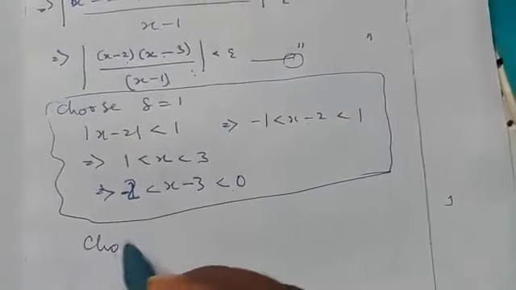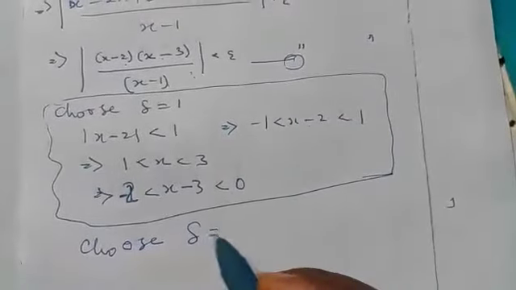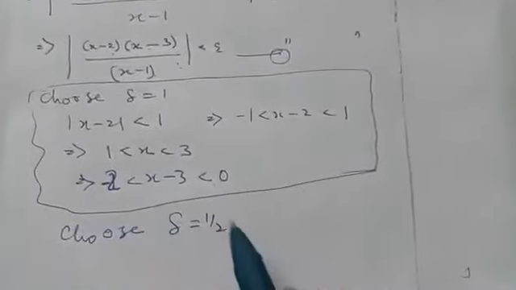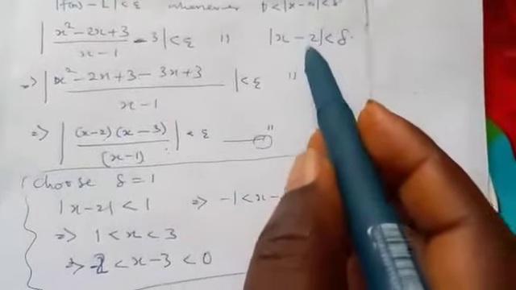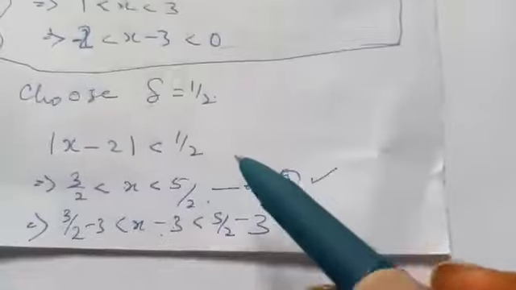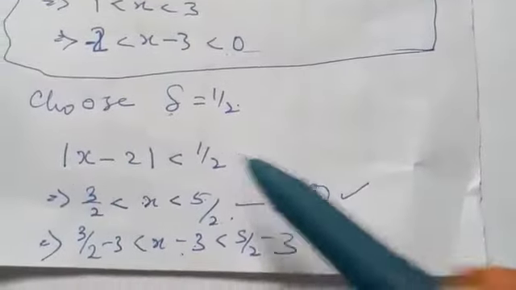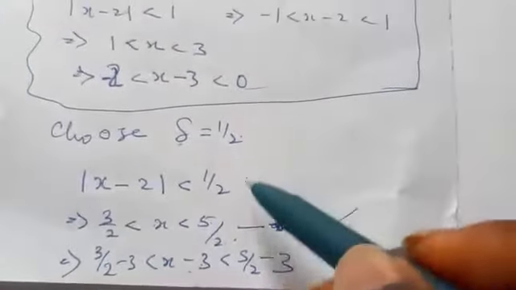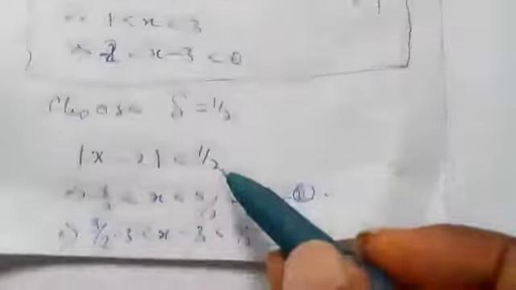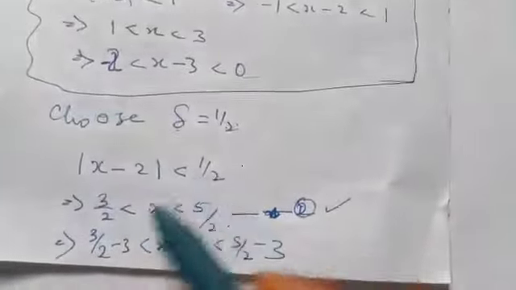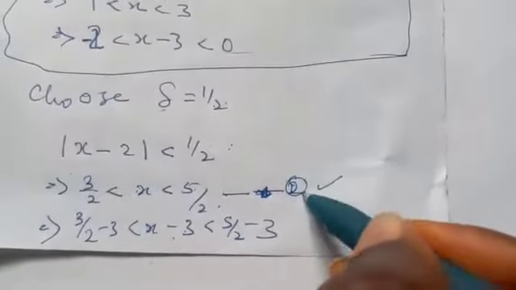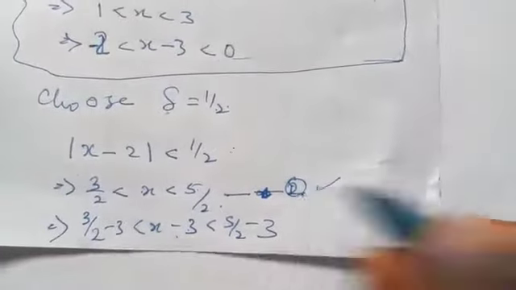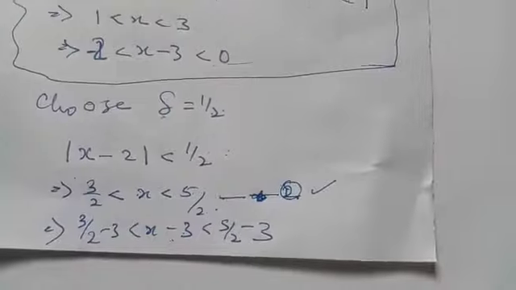So let us choose another. We can choose any number. So let's choose half. Just choose a small number. If I choose delta to be half, we are going to have this. When we choose delta to be equal to half and simplify, as we have been simplifying, these two will lead us to two things. We need two things from this one.